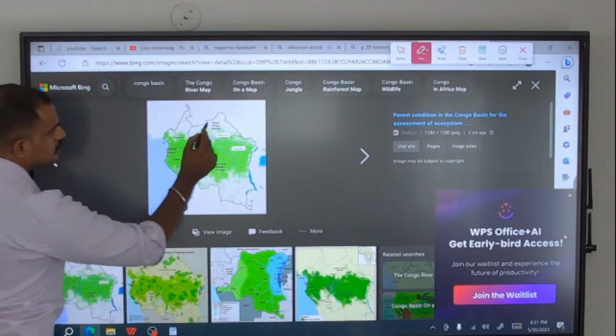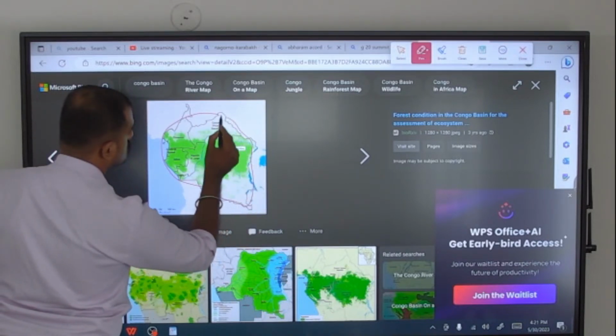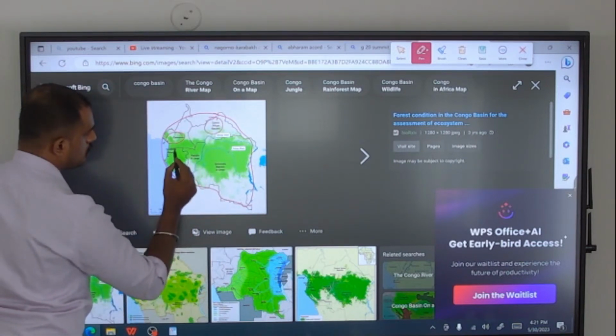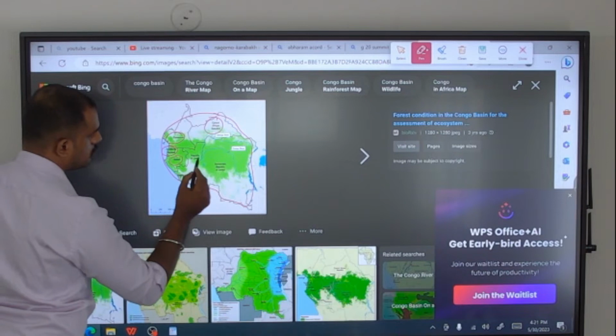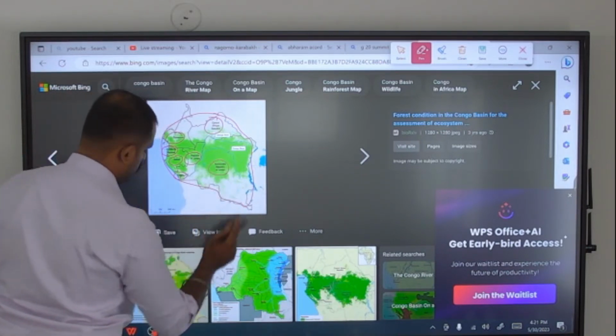These are the regions of the Congo basin: Central African Republic, Cameroon, Equatorial Guinea, Gabon, Republic of Congo, Angola, and Democratic Republic of Congo.